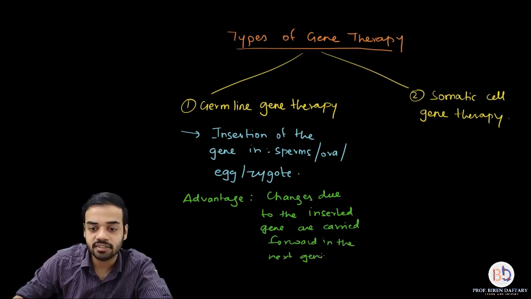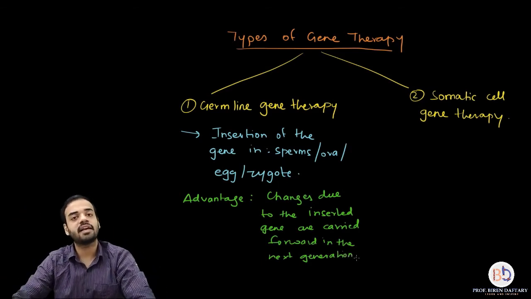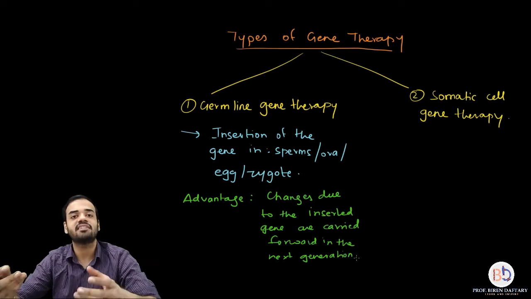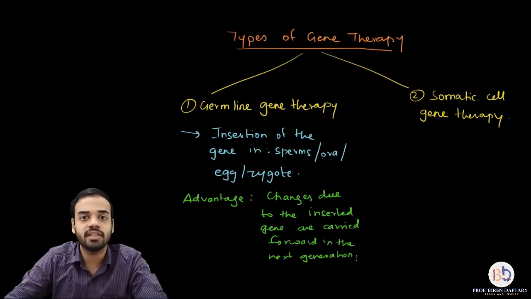Whatever changes are occurring because of the inserted gene, they are carried forward in the next generation, because these cells are germinal cells. They are going to form the next generation.